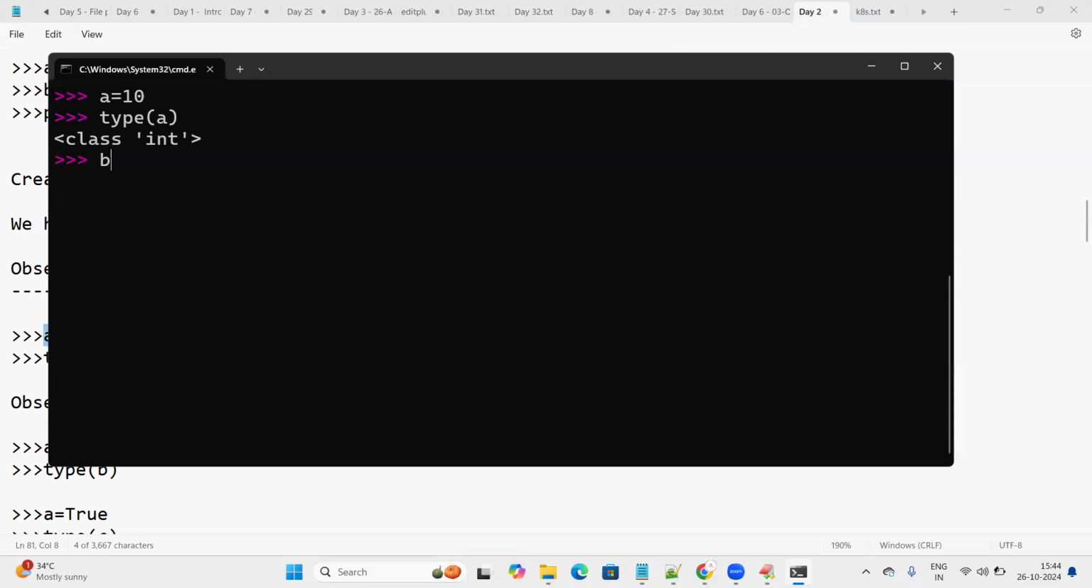For example, P is equal to 20.5. I'm declaring one more variable and assigning a value. If you have any confusion, I'm just clearing the screen. The clear command is used. I'm doing all these things in the command prompt itself. You know how to write the program in the command prompt. We have already seen it in the day one session. You can go back and watch.